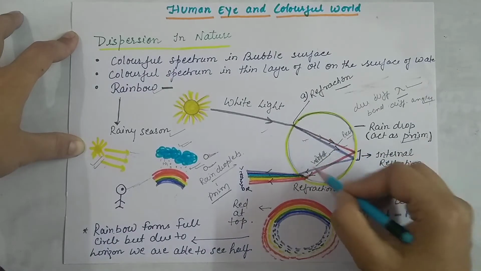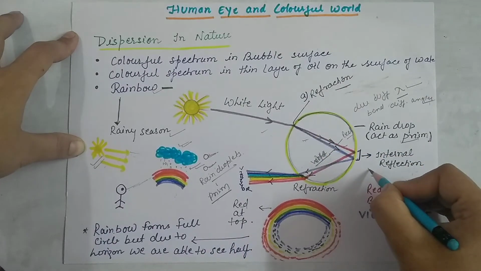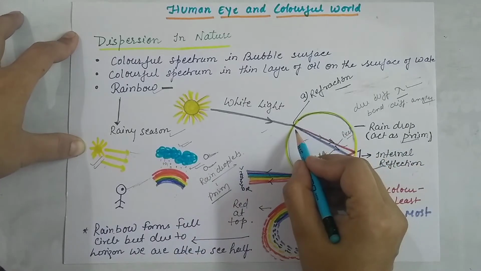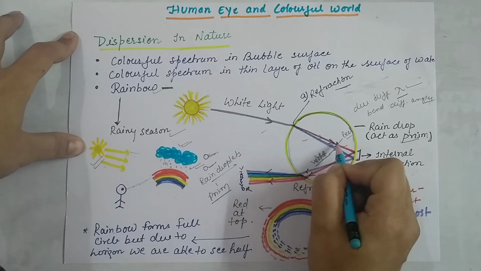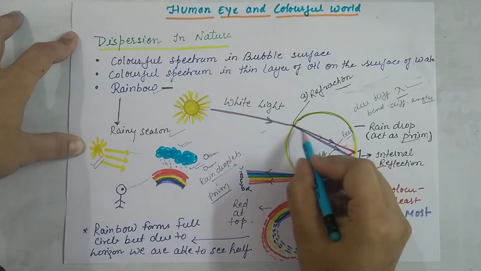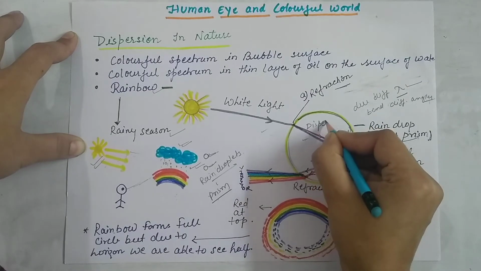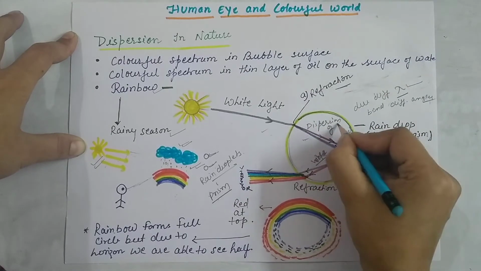And inside this, the internal reflection takes place. So here what is happening, the white light gets refracted and then splits into the 7 colors, and this is called dispersion of light.